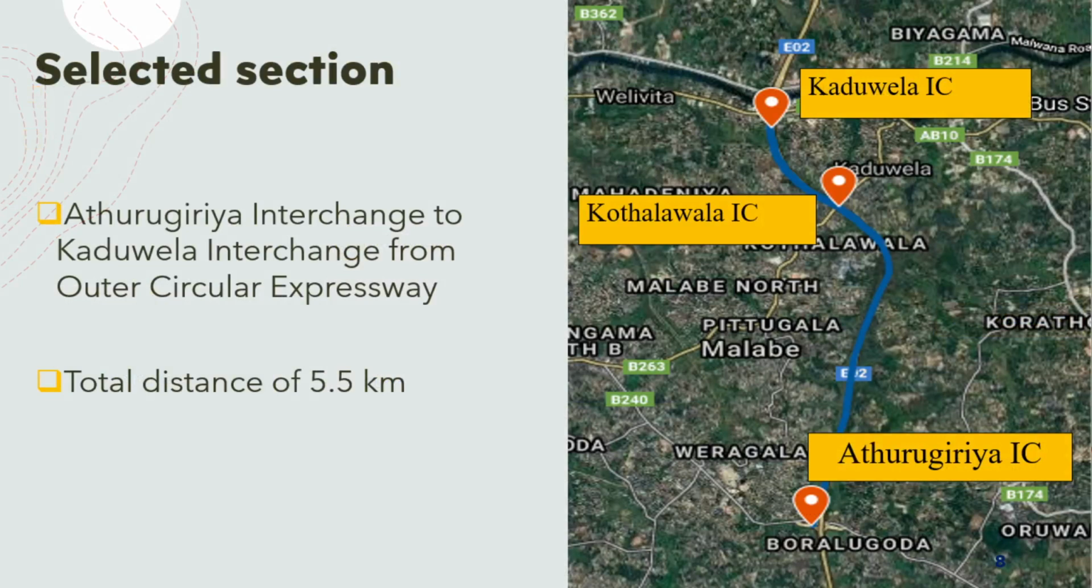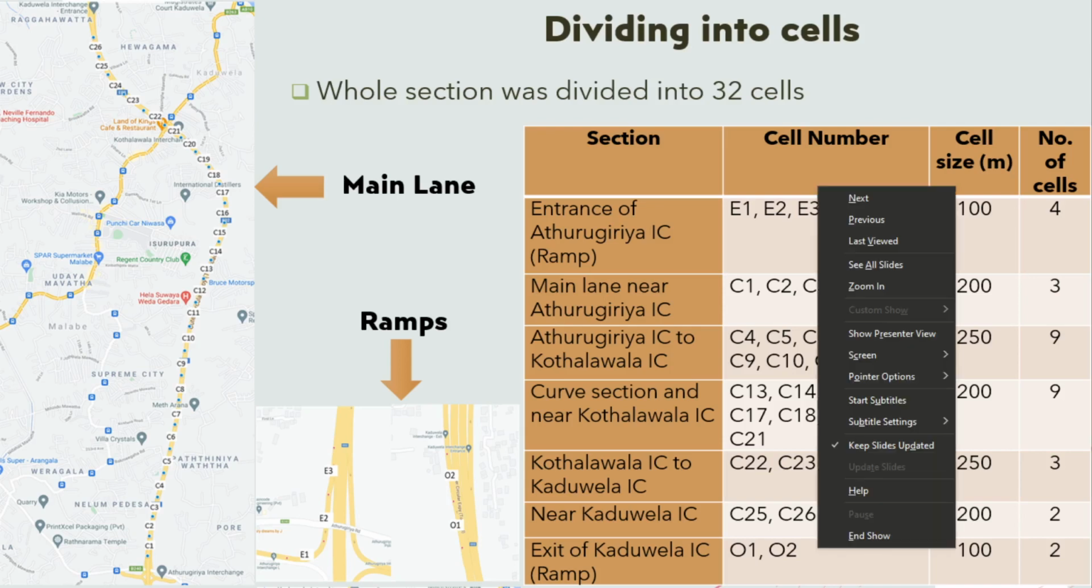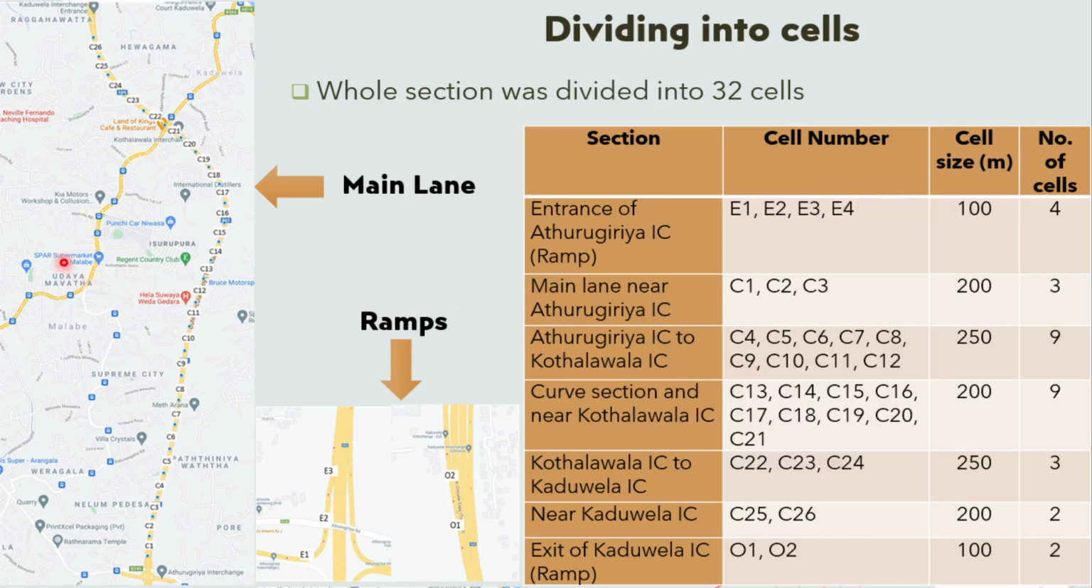This is the expressway section selected for this study. Athuragiri interchange and Kadol interchange of the outer circular expressway section was selected, and the total distance of the section is 5.5 kilometers. This is how the whole section is divided into cells. These are the cells in the main lane, and these are the cells in the entrance and exit ramps. Initially, the road section is divided into 32 cells.